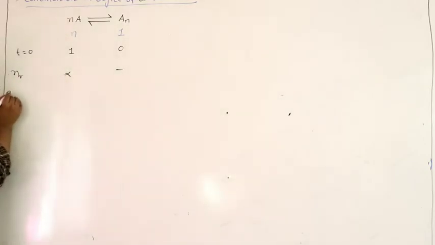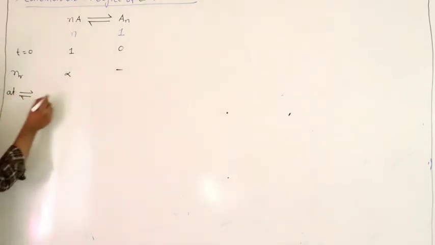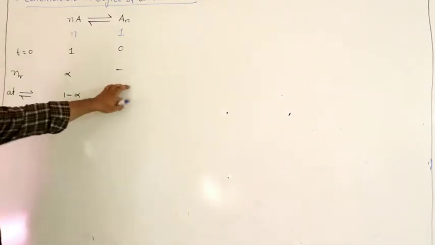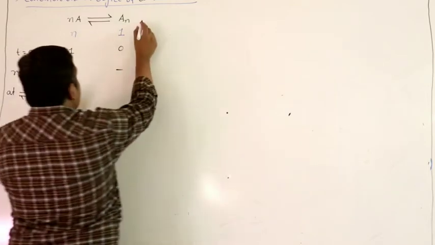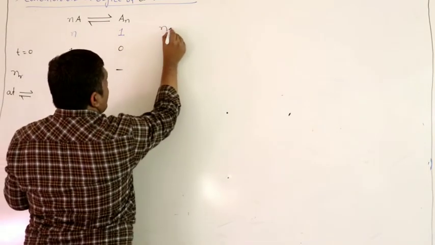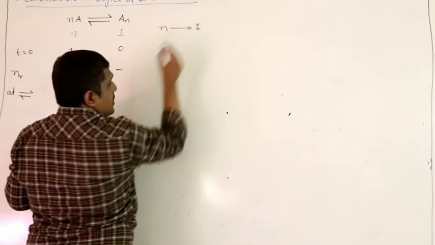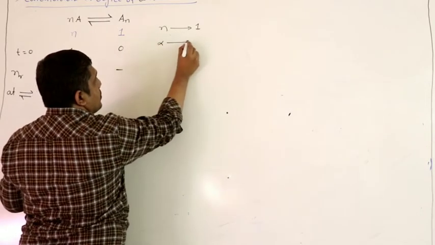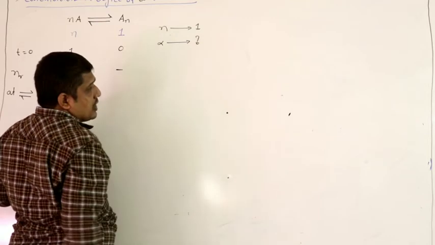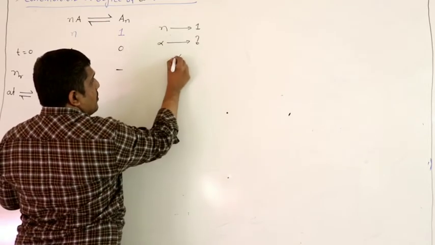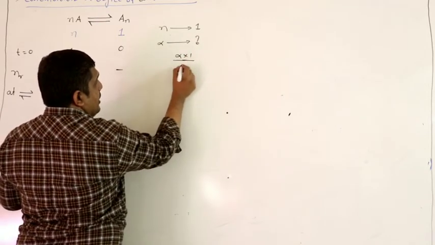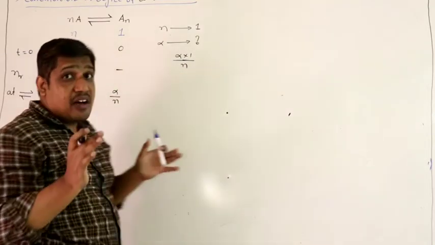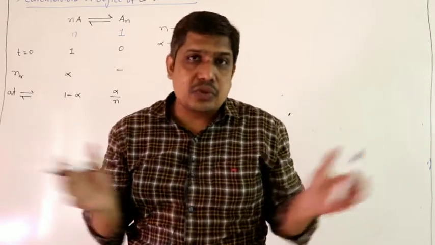Then at equilibrium, how much will be left over? 1 minus alpha. What about the number of moles of AN? Now come back to this. N molecules associate and exist as one molecule. But we don't have N molecules, we have alpha molecules. So cross multiply: alpha into 1 by N. So how many will be present here? Alpha by N. Yes, the number of particles will decrease because they are associating.